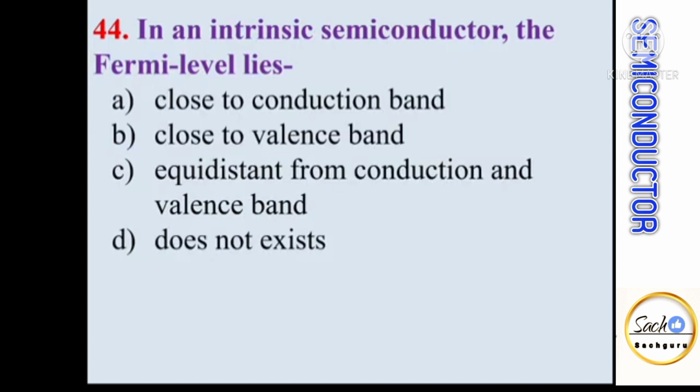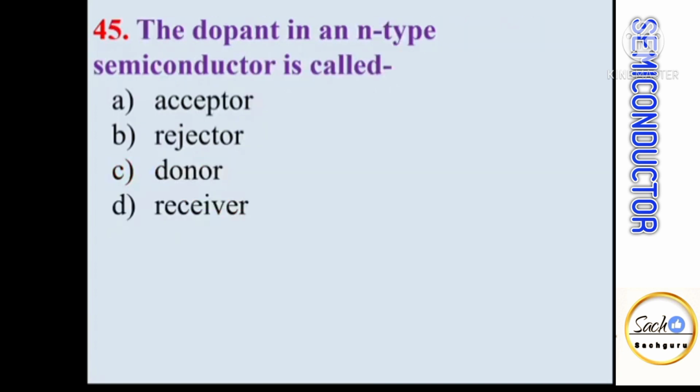In an intrinsic semiconductor, the Fermi level lies dash dash. Intrinsic semiconductors are the pure form of semiconductor which contains equal numbers of holes and electrons, and hence the Fermi energy level lies exactly equidistant from conduction and valence band. The dopant in n-type semiconductor is called dash dash. n-type semiconductors are formed by adding pentavalent impurities to pure semiconductor, and pentavalent impurities are the donor impurities. So the dopant in n-type semiconductor is donor.